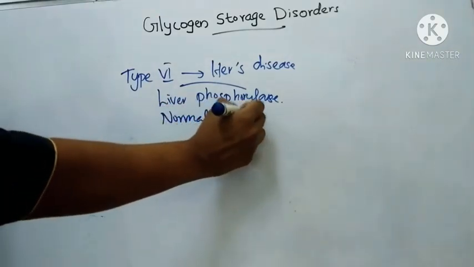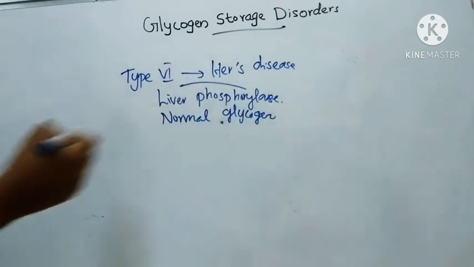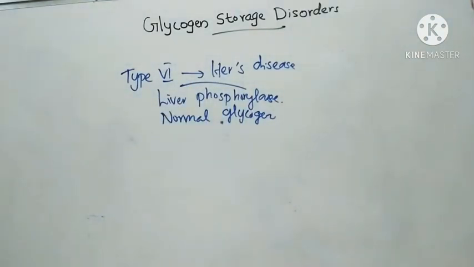Organs affected are mainly liver and leukocytes. Clinical and biochemical features include hepatomegaly, mild to moderate hypoglycemia and mild acidosis. It presents like a mild case of type 1, that is von Gierke disease. So these are the 6 classical types of GSDs or glycogen storage disorders.